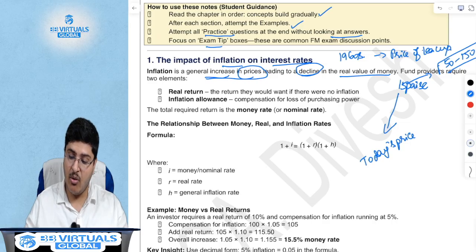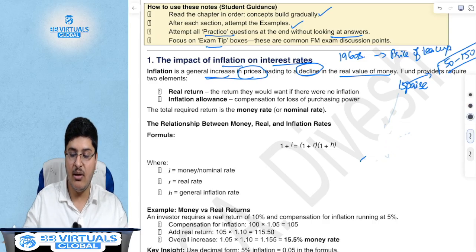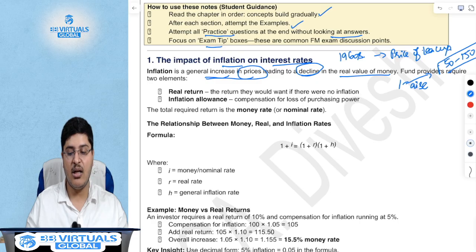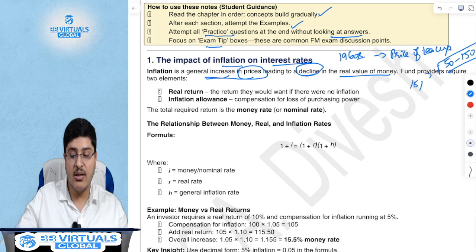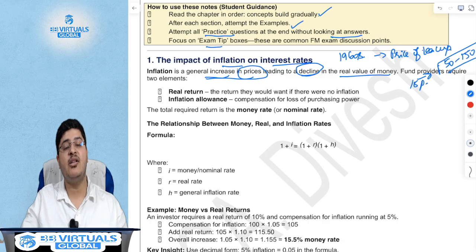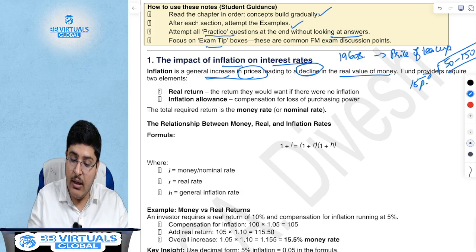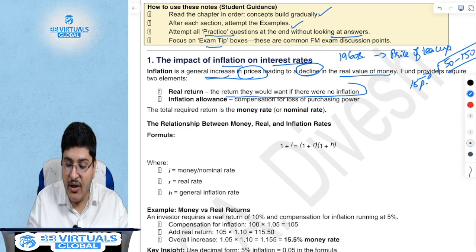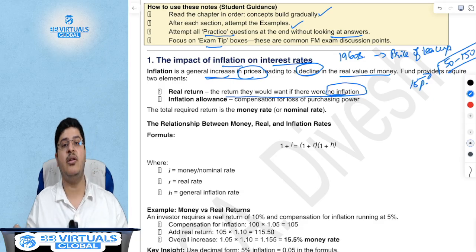However, when we talk about nominal GDP growth, we will not just consider the number of cups that has increased, we will also consider the increase of 15 to 50. That is the nominal GDP. So real cash flow or real return is nothing but if there would have been no inflation, then how much of return you would have gotten.